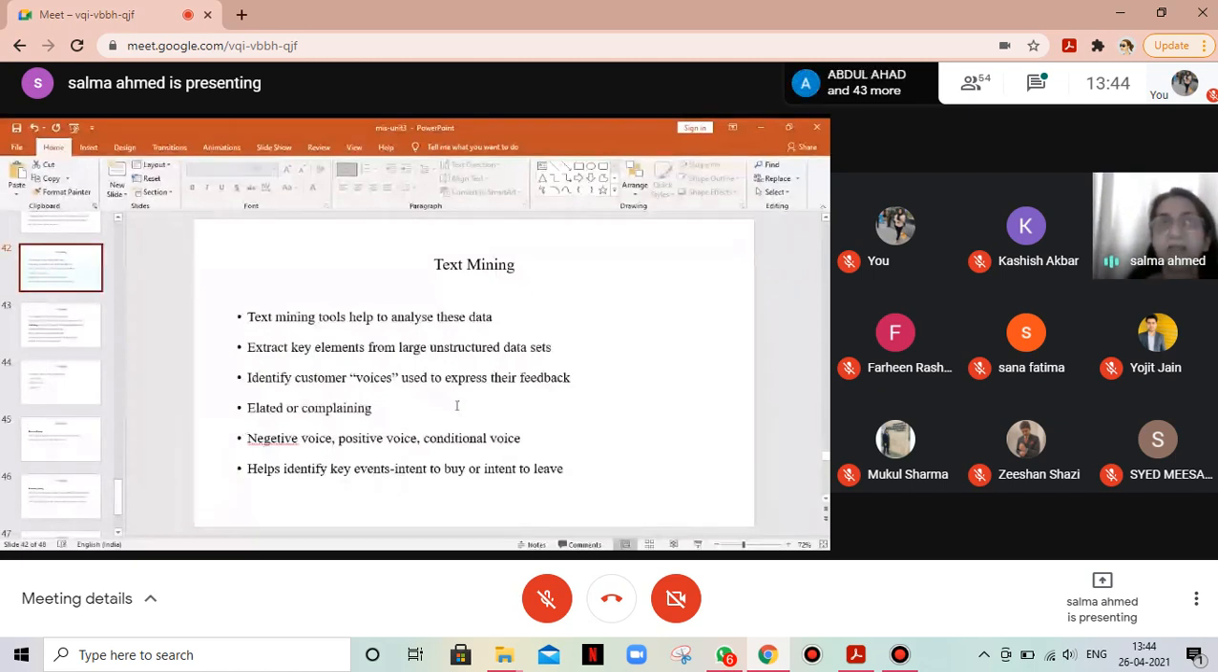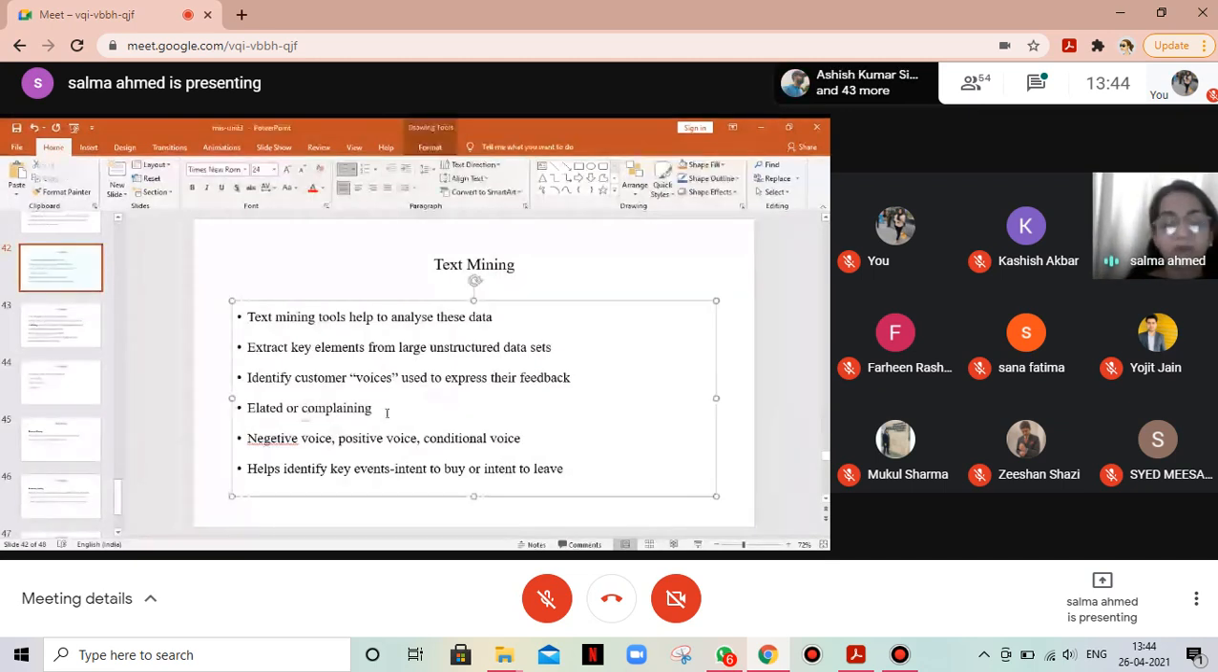So he was unhappy with the travel in Indigo, so he puts it on a blog. The air hostess doesn't come, they are not well dressed, they are very impolite, they are rude. So this is a complaining voice. Or you're very happy after a flight, so you're very elated. So text mining tools help to analyze this data, extract key elements from large unstructured data sets.